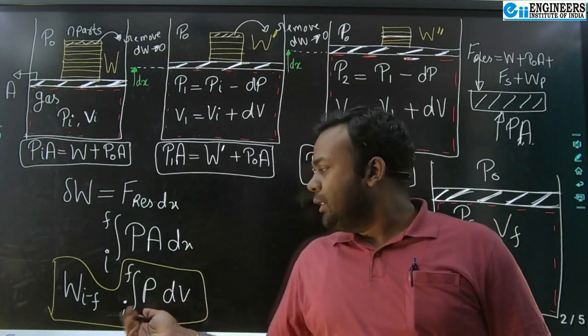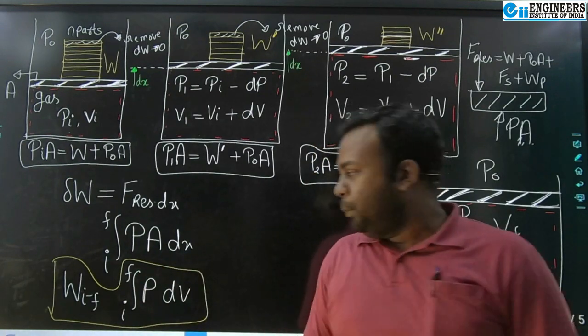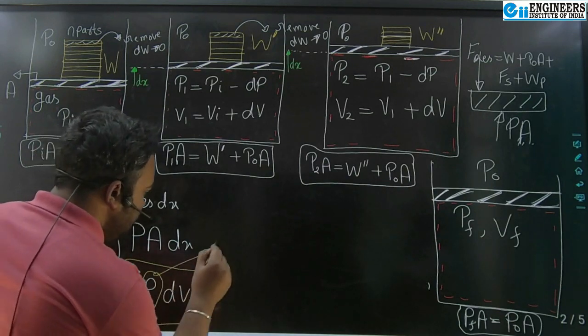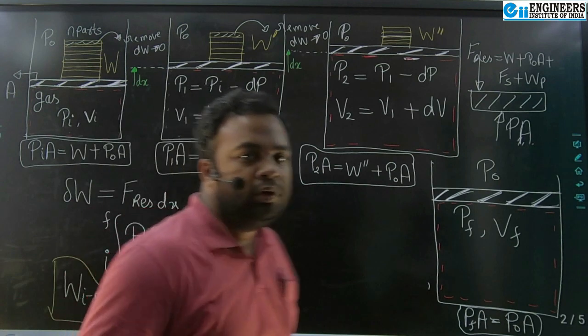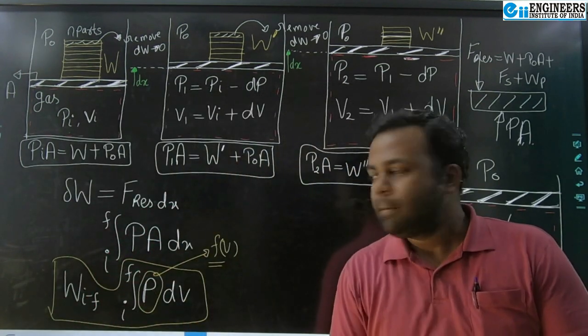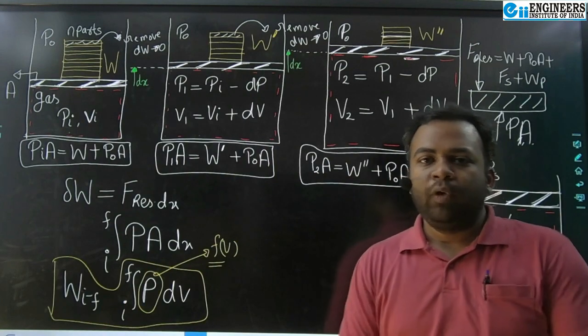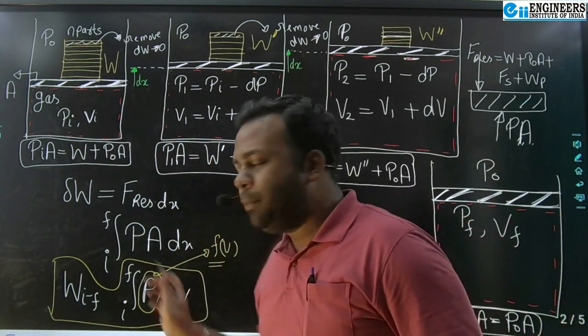Now to solve this, we should know P as a function of V, otherwise we cannot solve. That will be given by some property relation. P as a function of V, we should know, then only we can solve this integration. So this is the expression to calculate the boundary displacement work undergoing quasi-static manner.